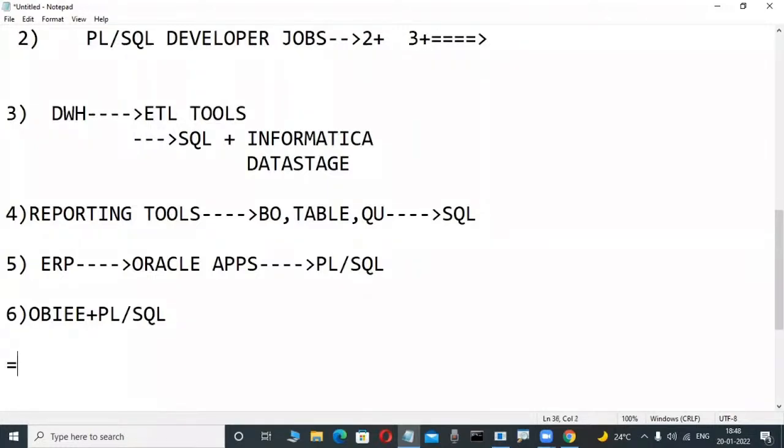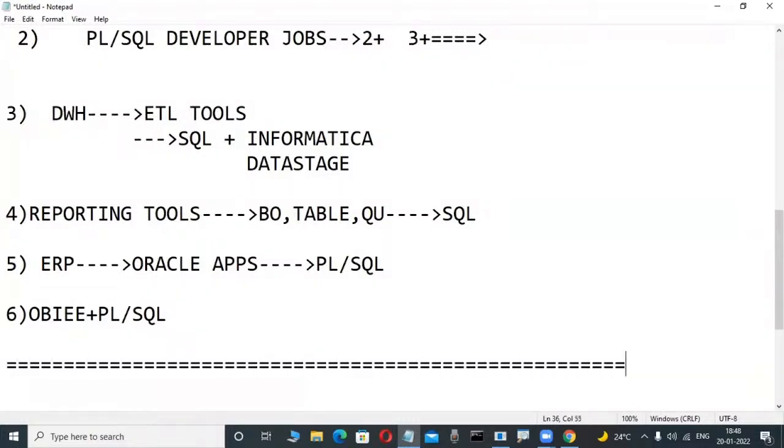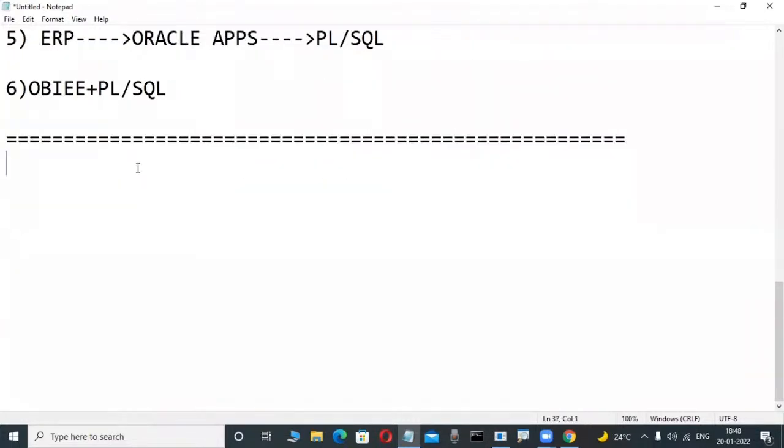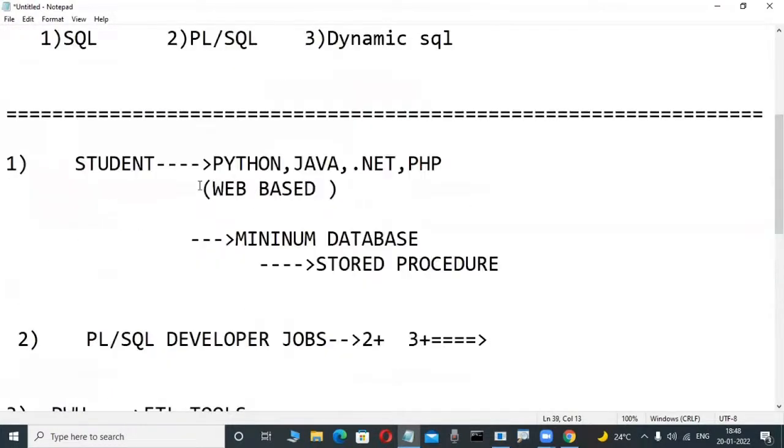Again, different persons: suppose you are not interested in the programming side, and you want administration jobs. In that case, DBA courses are there: Oracle DBA, SQL Server DBA, MySQL DBA, database administration courses. These persons also need minimum knowledge before learning those courses. Minimum SQL knowledge is required, so these persons also learn these types of courses.